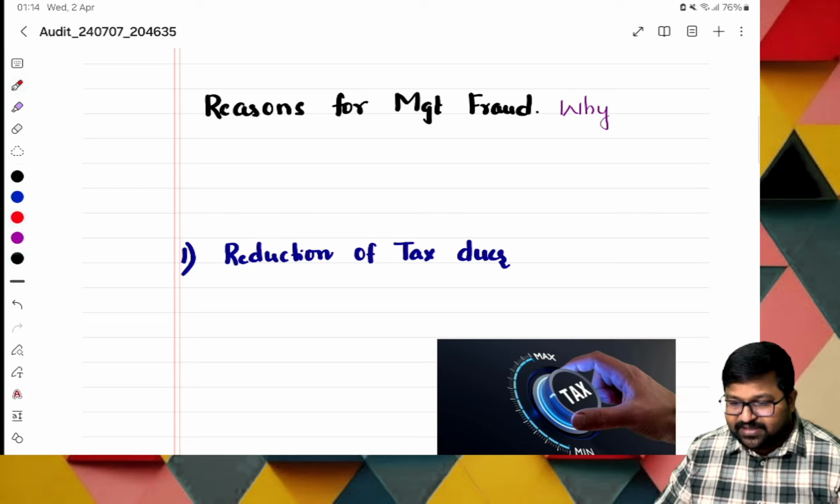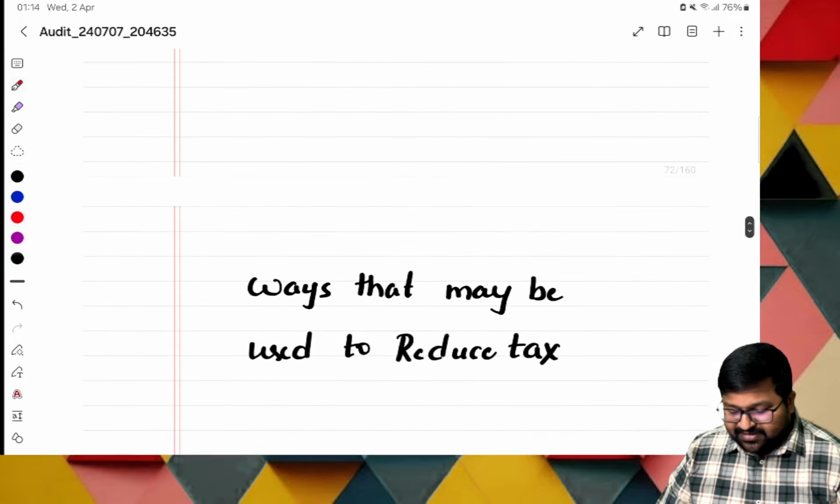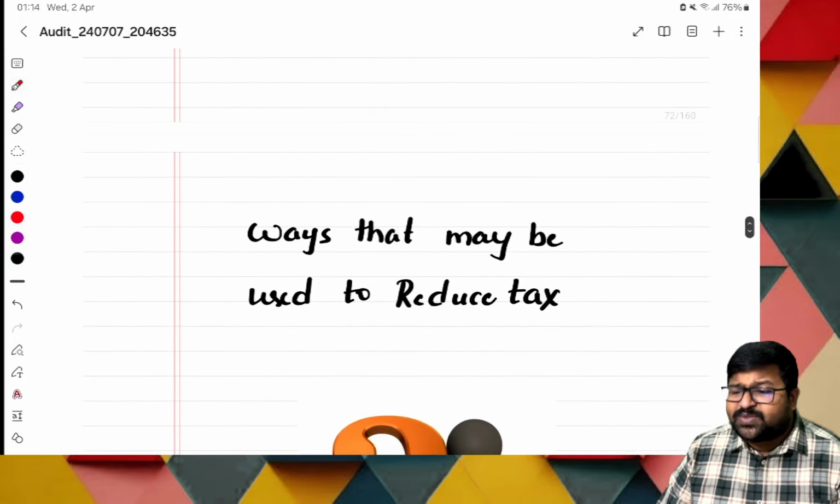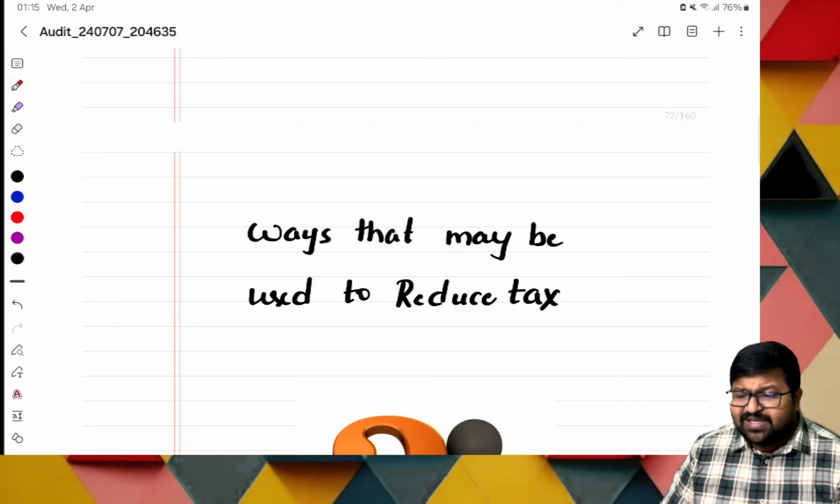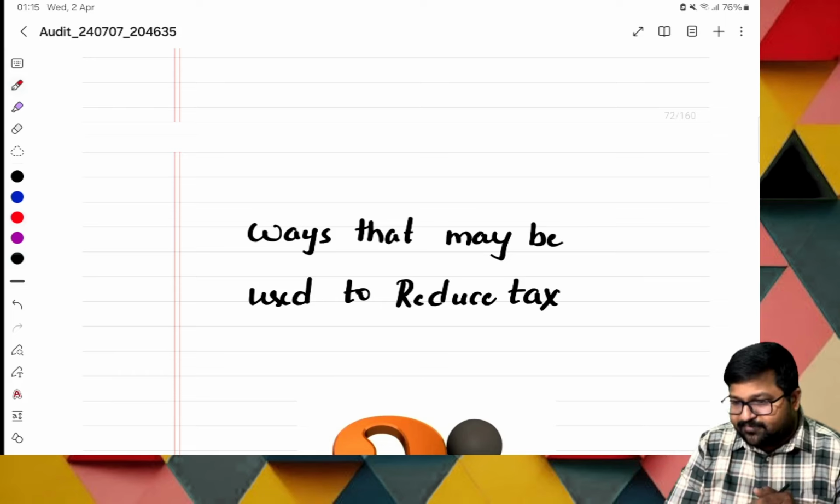Next, cut the taxes. What are the ways to reduce tax? Simply increase the expenditure, or increase the depreciation, or make some dummy salary payments. If these things are done, automatically our expenditure will increase, our profit will reduce, and we will pay tax of a lesser amount. That can be the case.